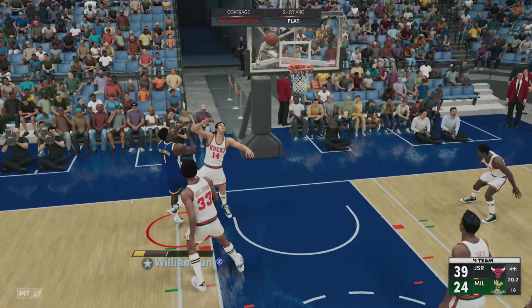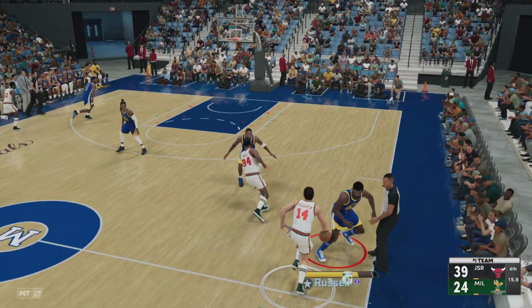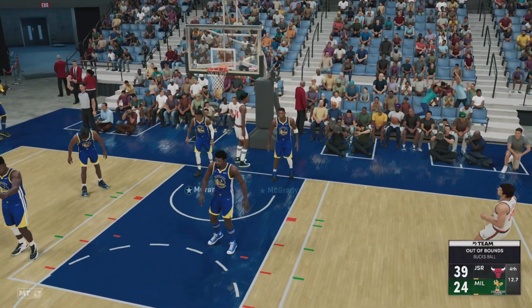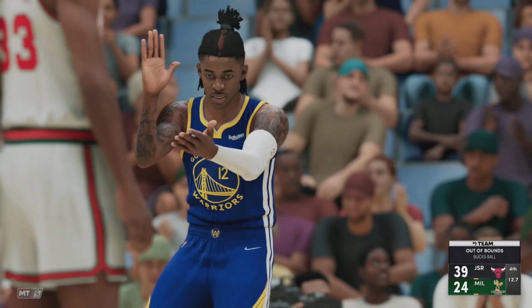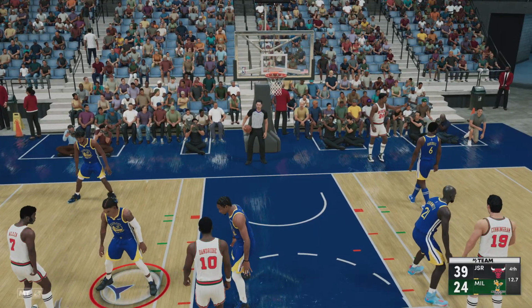The drive by Williamson. Rebounded by Abdul-Jabbar. And Milwaukee has possession. Down by 15. Here's Davis. Denied by Morant. And it's out of bounds. Last touch by Morant. Coming out on the floor for the away team.